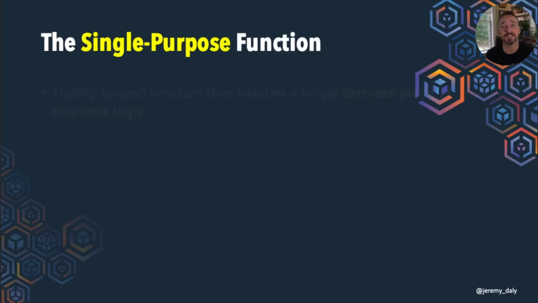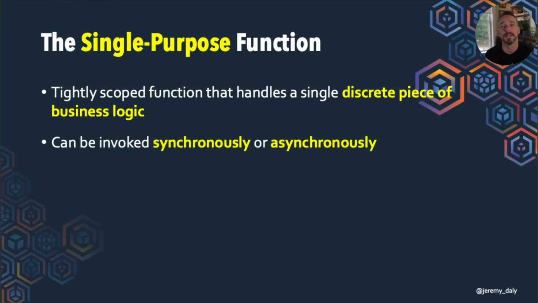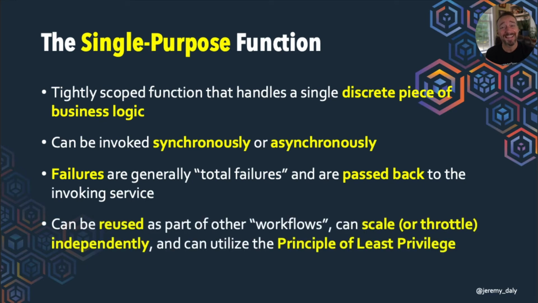And then finally, you have the single purpose function. So this is where you have a very tightly scoped function. It handles all of your business logic for a very small case, for a discrete piece of business logic. These can be invoked both synchronously or asynchronously, so they can process events either way. The failures are generally total failures, which are great because that way we can follow that recommendation and pass those failures back to the invoking service. And these can be reused as part of other workflows, and therefore we can scale or throttle them independently. And of course, we can apply the principle of least privilege and make sure that these things are really locked down.